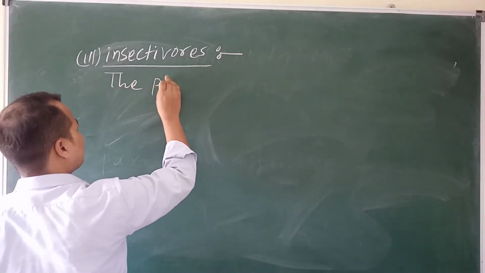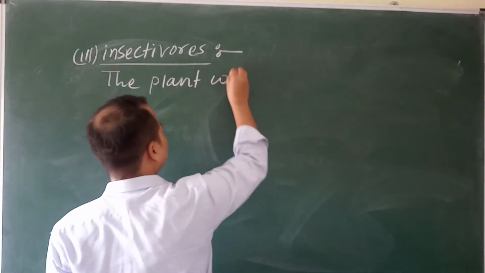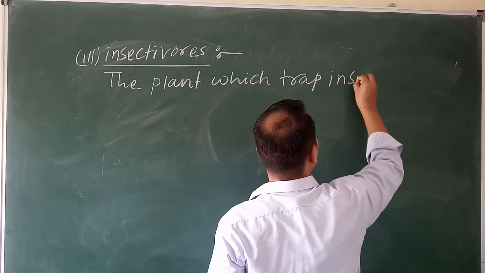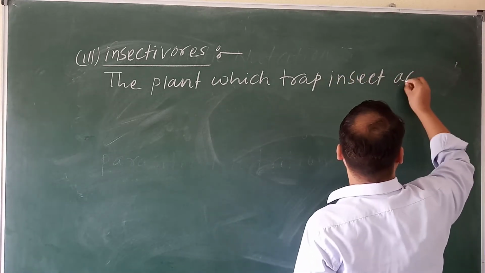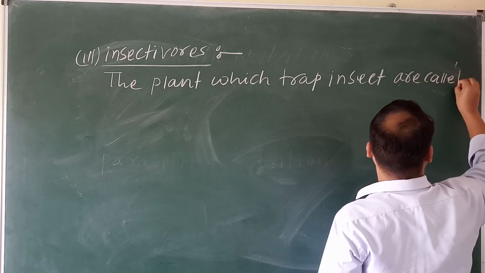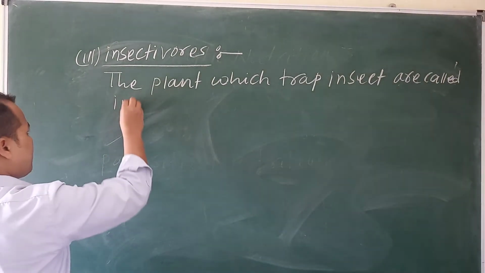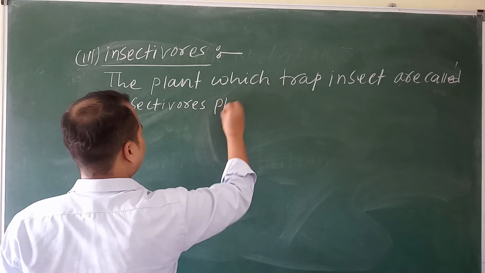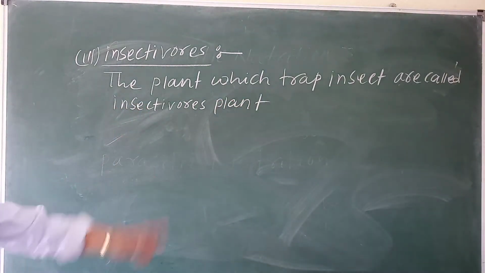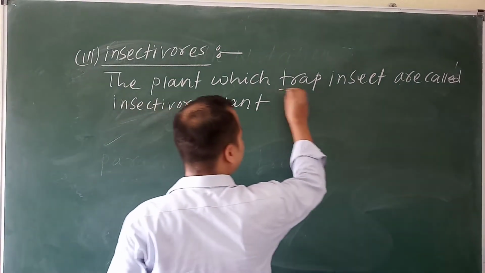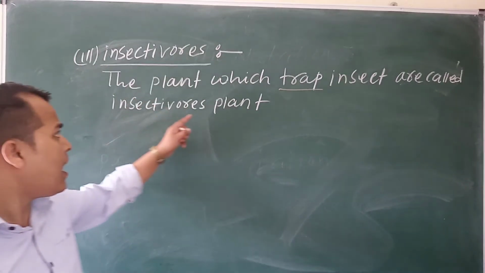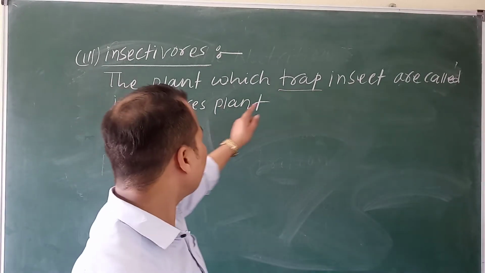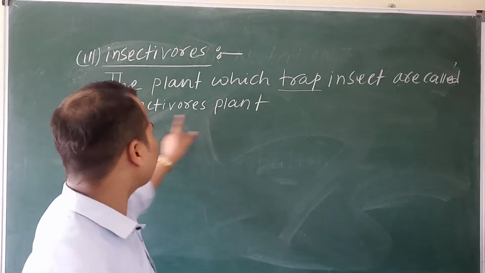The plant which traps means takes the insect inside its body. The plants which trap insects are called insectivorous plants.